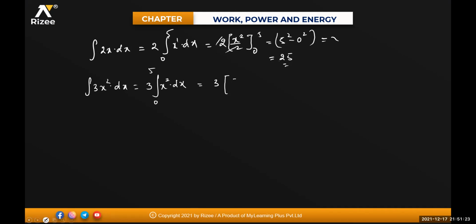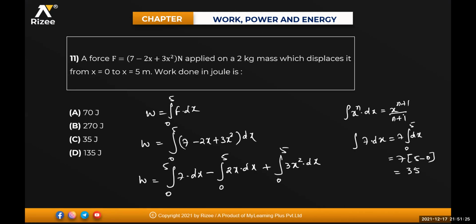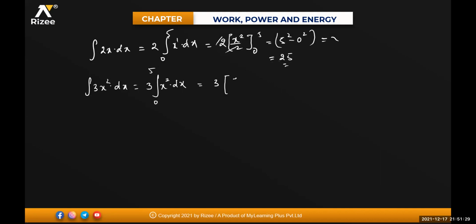So this formula I have written here, you see, the integral of x to the n plus 1 divided by n plus 1, isn't it? So that will be equal to x to the 2 plus 1 divided by 2 plus 1. That means this will be equal to 3 into x power 3 divided by 3. 3 will get cancelled. x cube, limits are 0 to 5. So that will be equal to 5 cube minus 0. Clear?